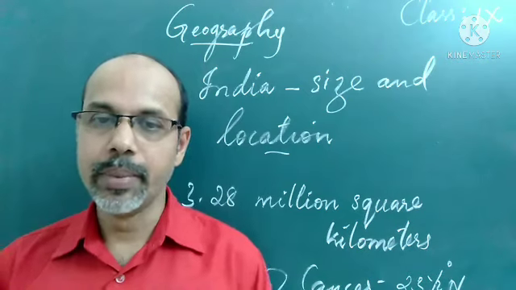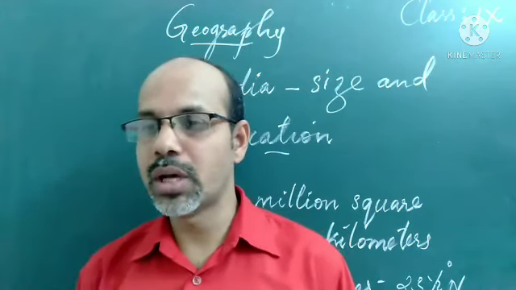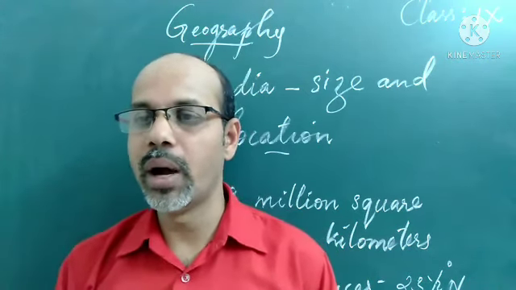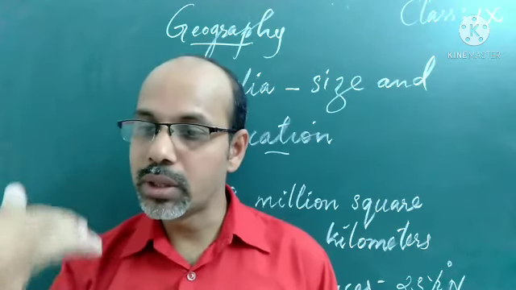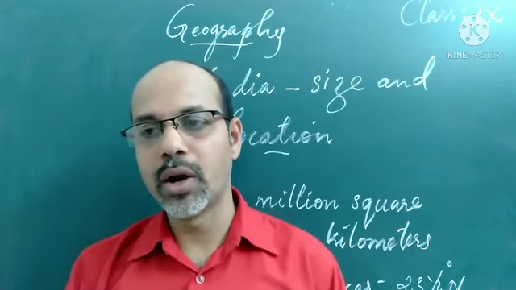From north to south, from Jammu and Kashmir to Kanyakumari, the distance is about 3,214 kilometers.